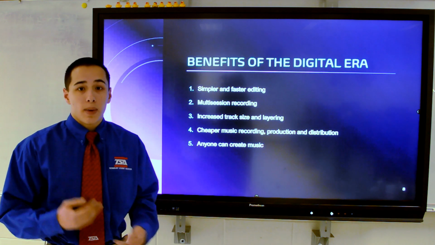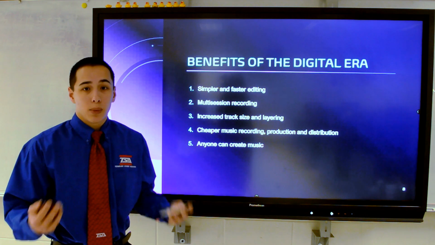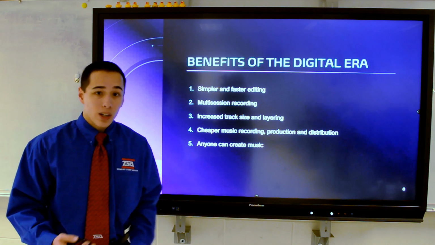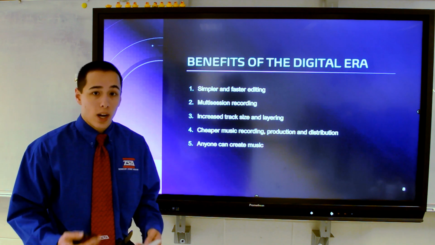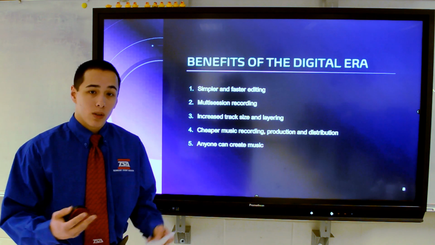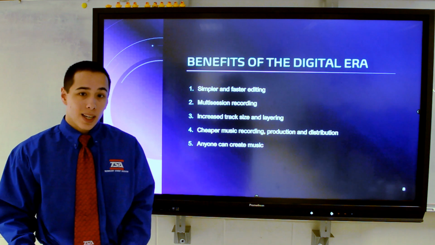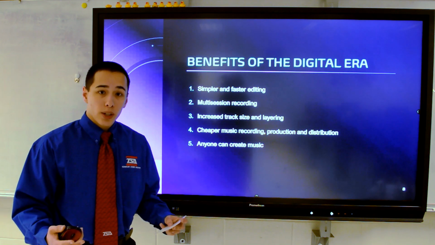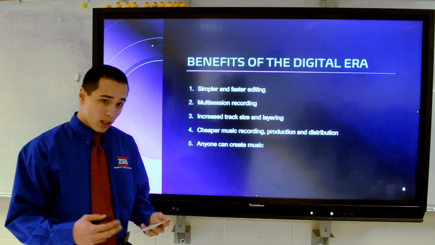Increased tracks meant an increase in layering, making music a lot more complex and more interesting. So in the analog era, there was only one track that could be recorded. Early DAWs were capable of 2 tracks. In the early 1990s, 4 and 8 tracks were most common, but by 1996, 32 tracks was the wide norm.